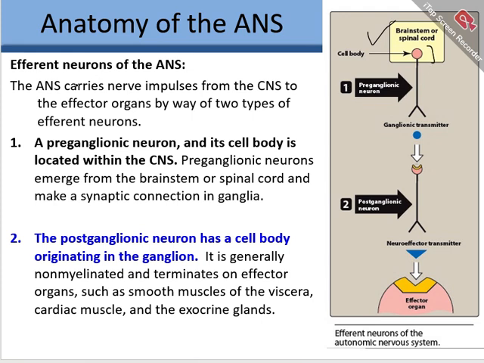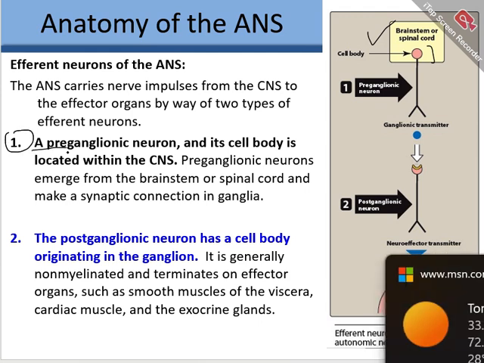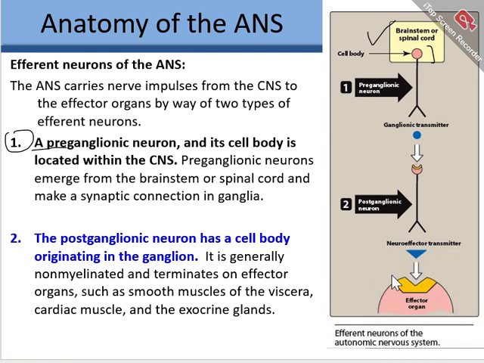There are two neurons which make up the autonomic nervous system, two important neurons. The first one is given the name of the preganglionic neuron. Its cell body is located within the central nervous system, like shown here in the brain stem and spinal cord. And then there is the postganglionic neuron. It has its cell body originating in the ganglia.